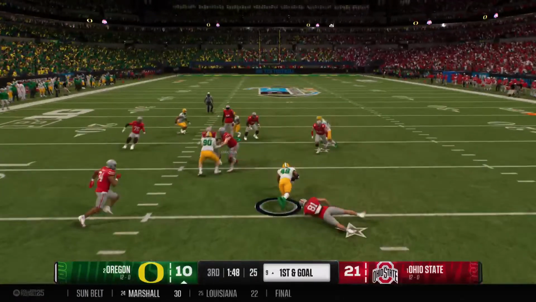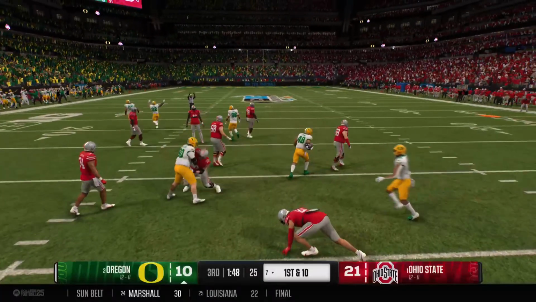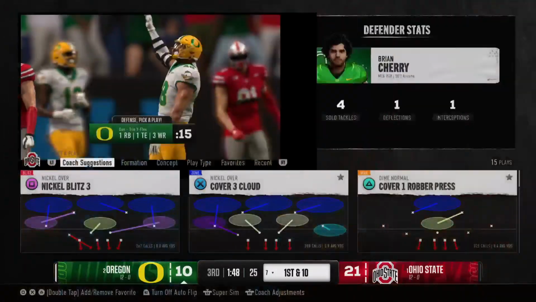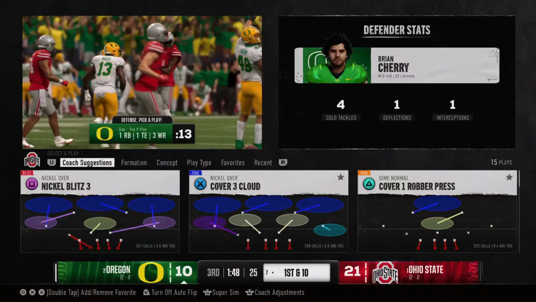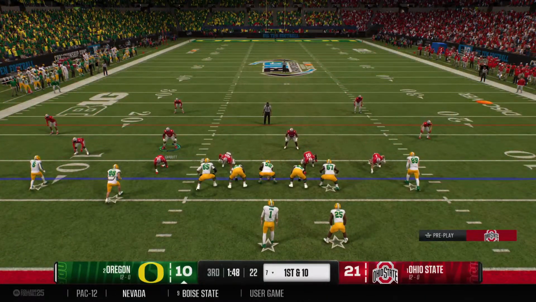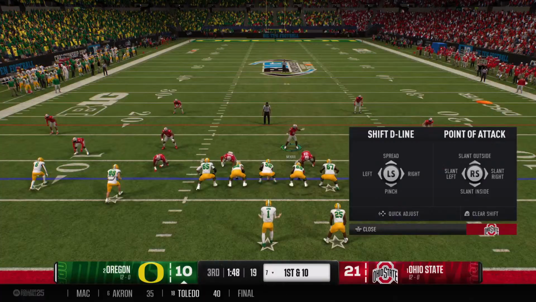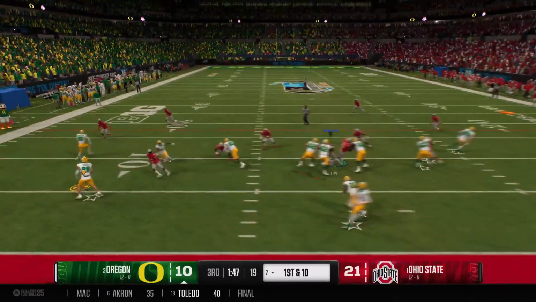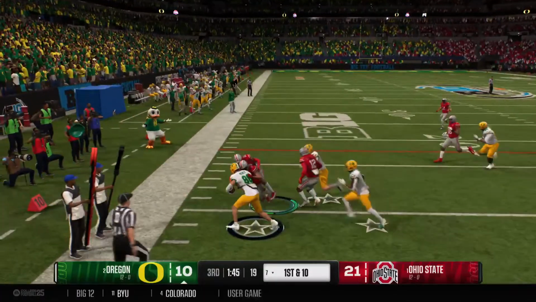And it's intercepted right near the goal line. Not much on the return, but the defense comes up with a takeaway. Boy, this defense did exactly what they needed to do. Come up with a turnover here in the second half to get themselves back in the game. They get the interception. Now, can their offense come up with a way to cut into this lead?